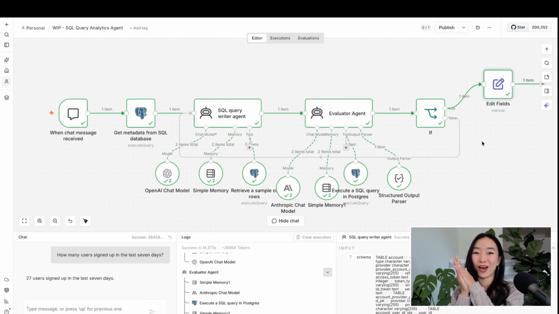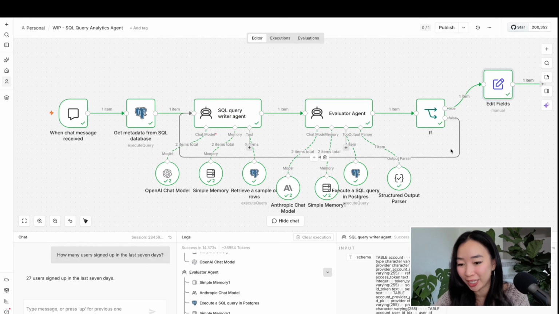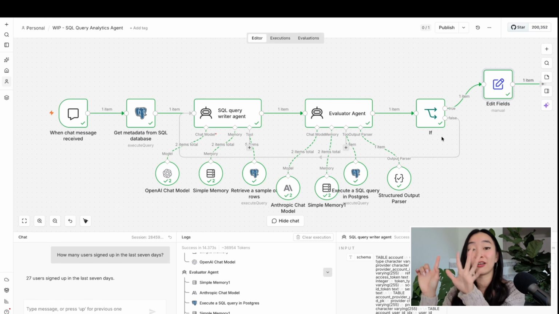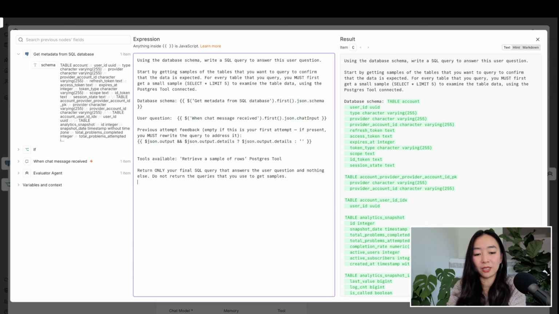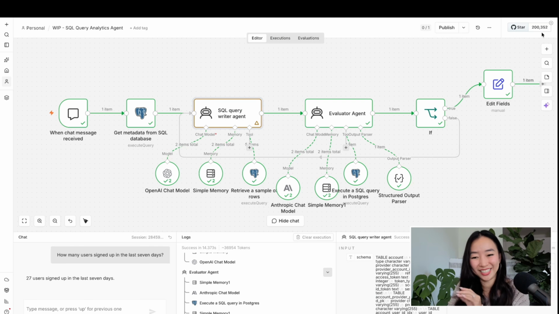Okay, before we finish off the building, I want to make sure we're looking at this false loop real quick. So remember, if the query was determined to be incorrect, we're going to send feedback back into that first SQL query writer agent. Let's test to see what that looks like. I'm just going to hack this real quick. I'm going to say for testing only, if this is your first attempt at writing a SQL query, intentionally make the query wrong so that I can test my feedback loop. Okay, so let's see if this works.